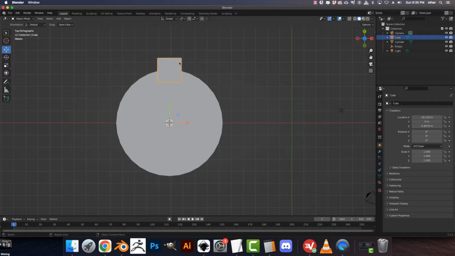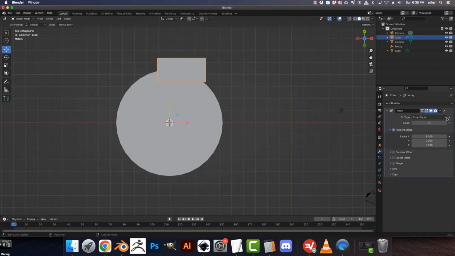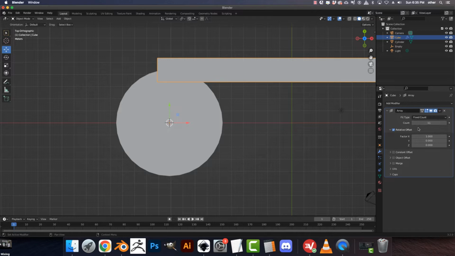So let's go to this object. Let's look for an array. It's under the wrench. Let's go to array. And the array, you can just go like that, add some array to it. So right now that made 11 blocks.